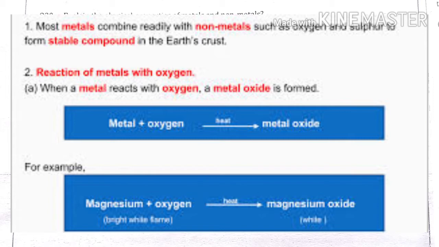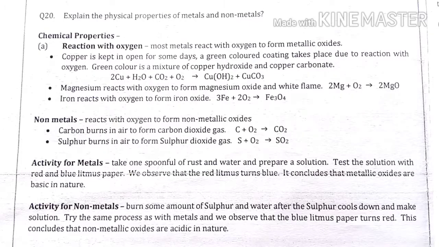When we pour some drops of the rust and water solution on these two litmus papers, we observe that the red litmus paper turns blue, and the blue litmus paper does not change its color.